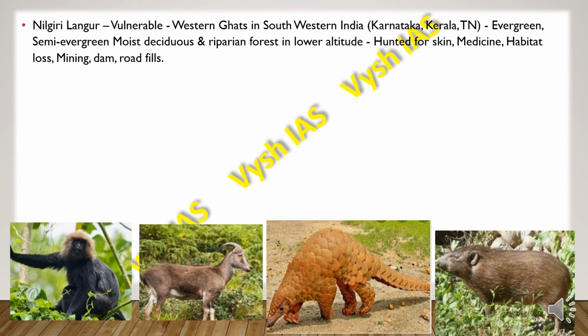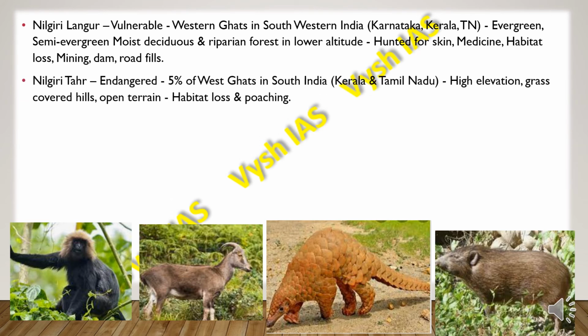Then we have the Nilgiri langur, which is vulnerable, and they are found in the Western Ghats in southwestern India, which is Karnataka, Kerala and Tamil Nadu. So they are found in and around evergreen, semi-evergreen, moist deciduous and the riparian forest in the lower altitude, and they are hunted for their skin and medicine, and face habitat loss, mining, and then the construction of dams and the road fills.